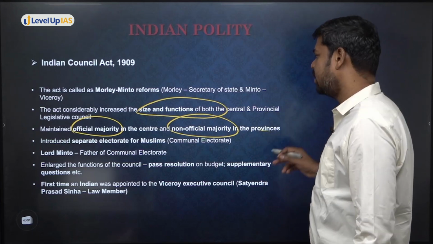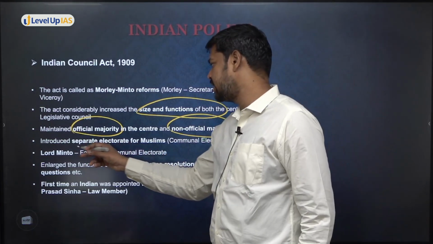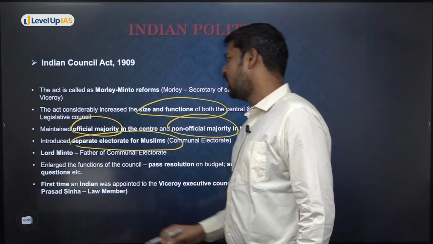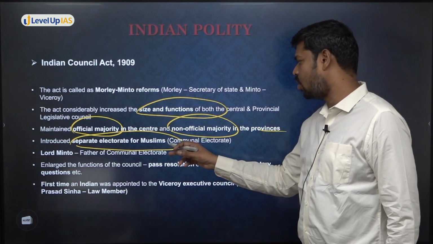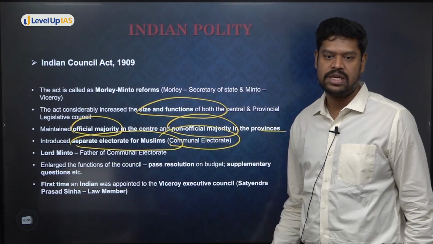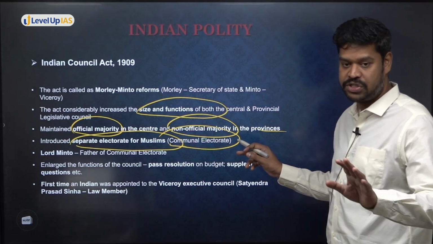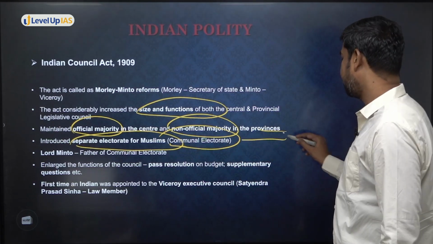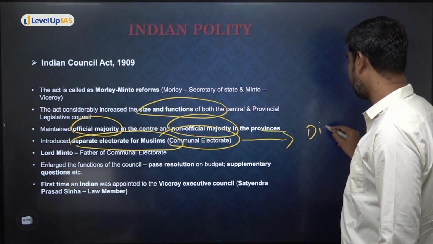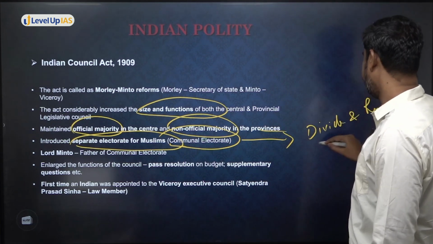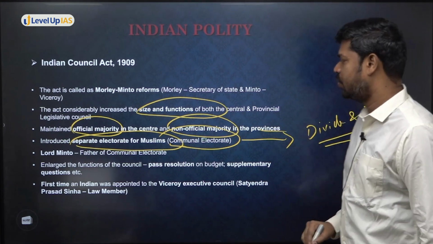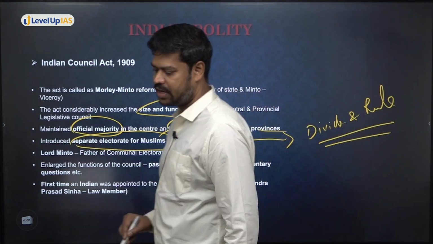Okay. And this also introduced a system of what is called separate electorate. And who was having the separate electorate? Only the Muslims. And this is also the beginning of what is called divide and rule in our country officially. So the first time the Britishers brought in divide and rule officially into India by introducing separate electorate.